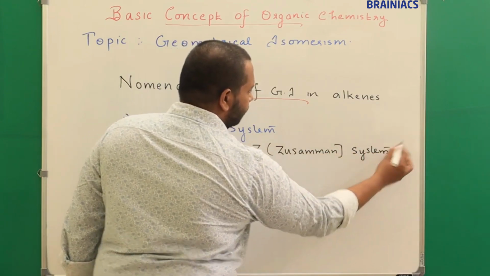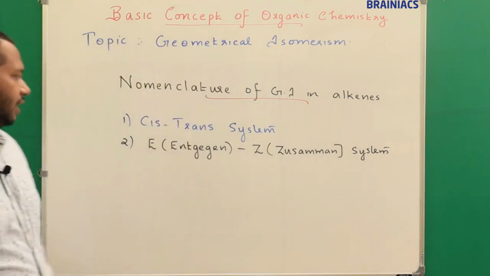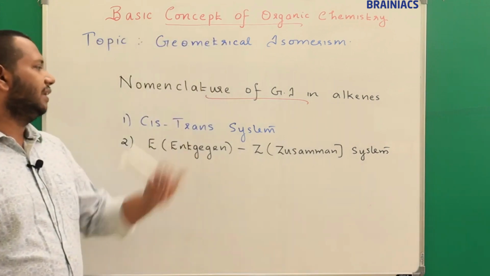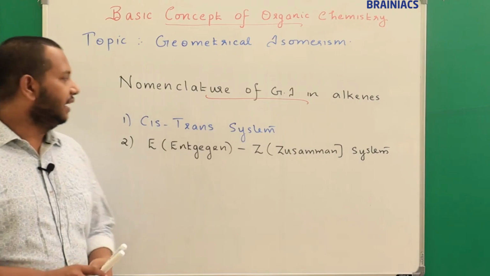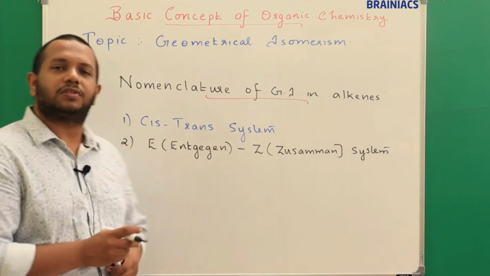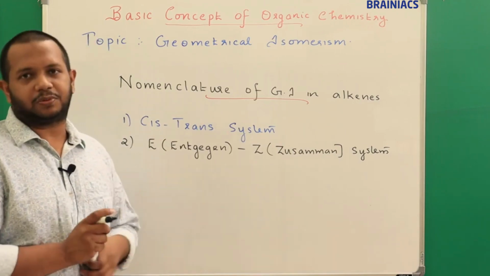Okay, so there are two systems. The first one is the cis-trans system and the second one is the EZ system. Let's see in detail. Let me say why we need two systems, then you will understand why they have proposed two systems.